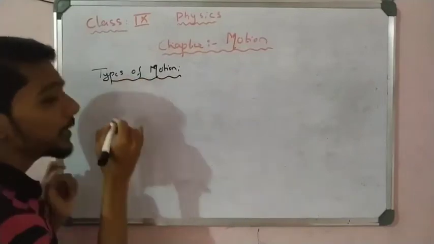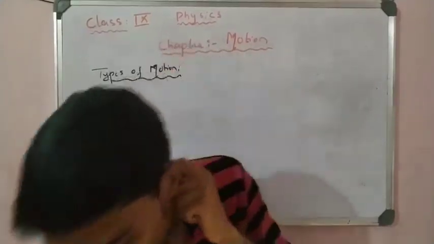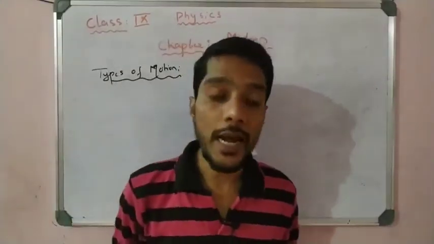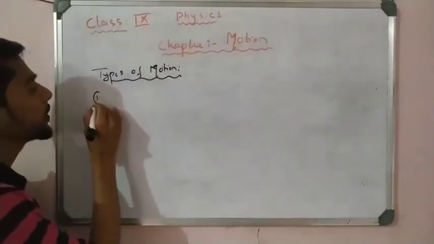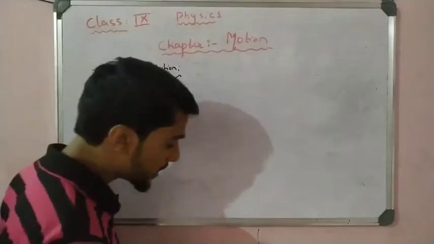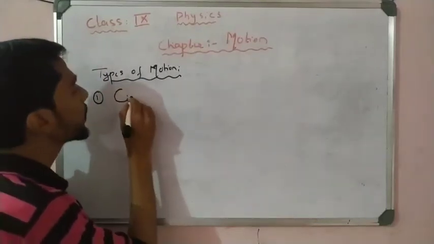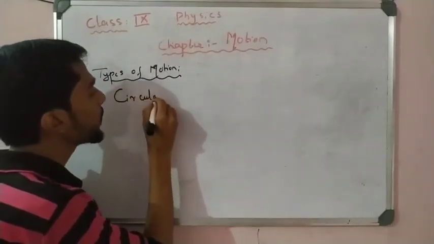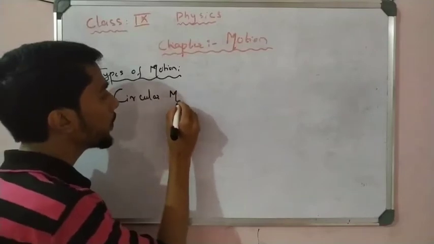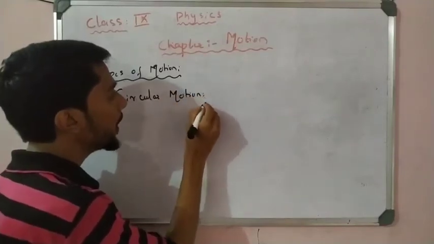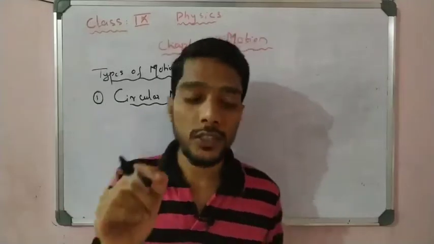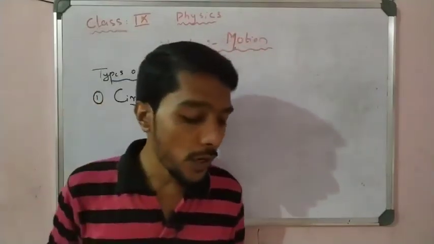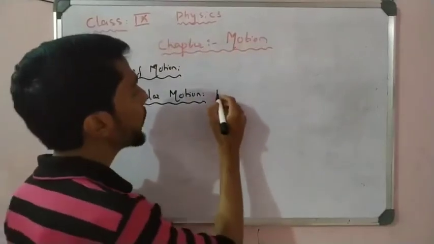When we were in the 6th standard, we learned about the types of motion in that class. So recall that. The first type of motion is called circular motion. That is the first type of motion, a circular motion, and the examples are given here.